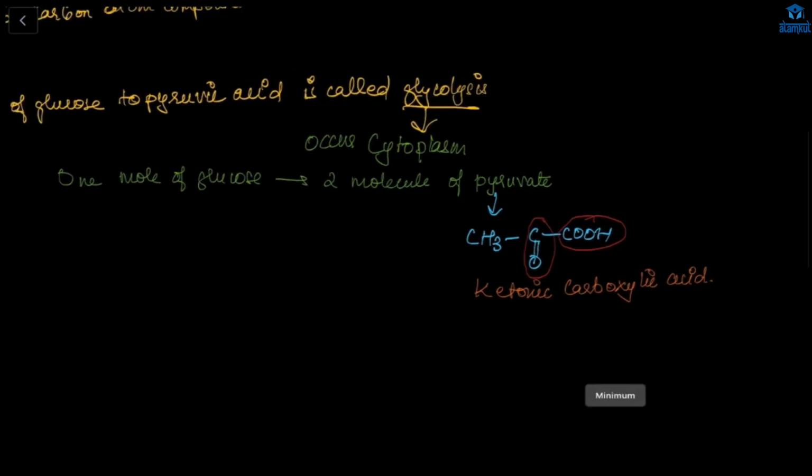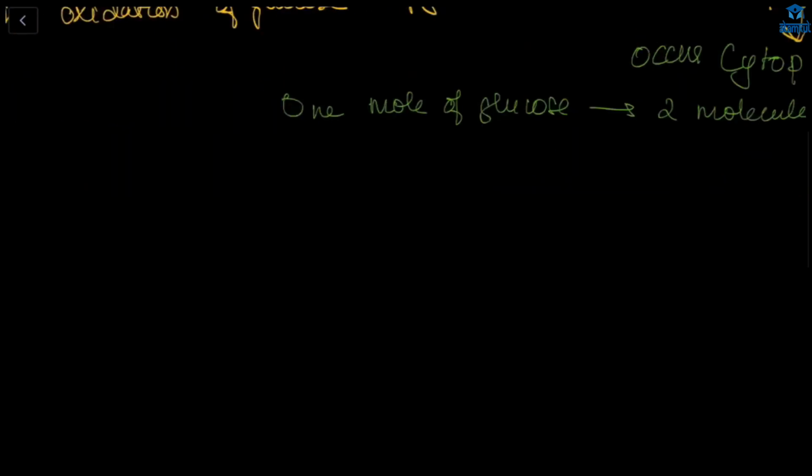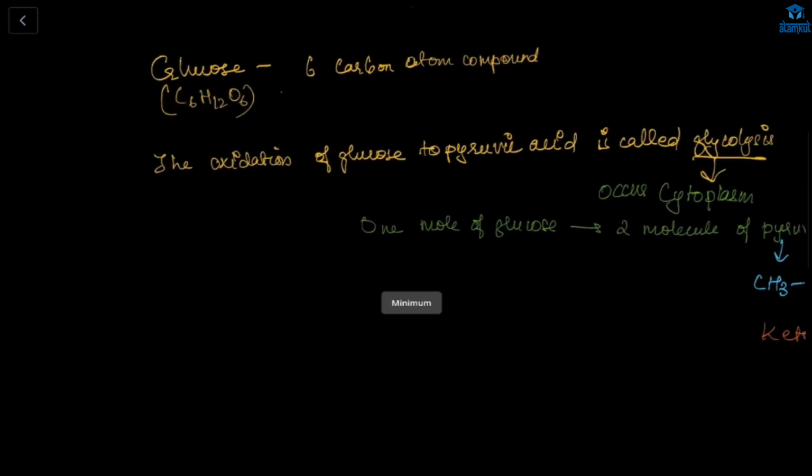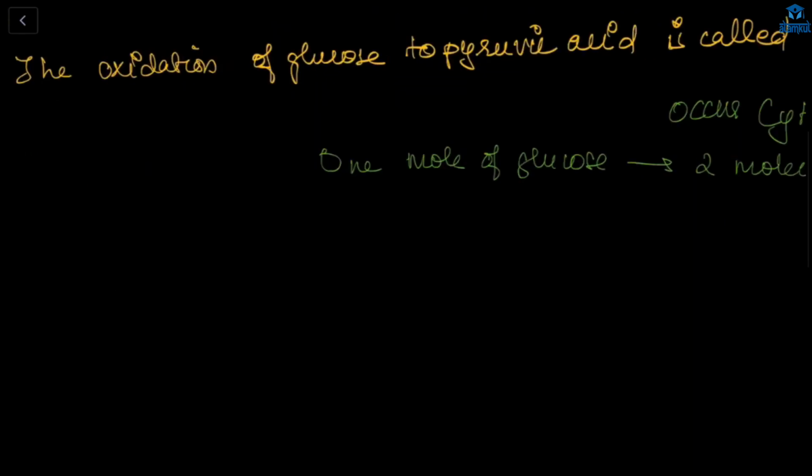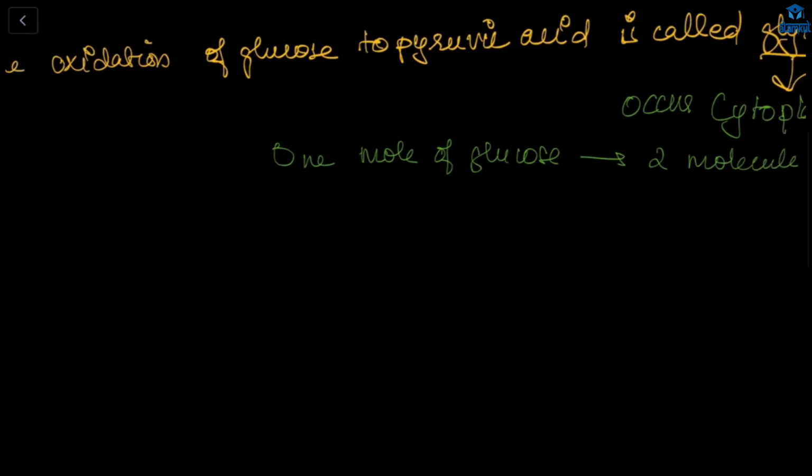So the first step in respiration is that glucose will be broken down into pyruvic acid. And this pyruvic acid, which is formed now, which way it will go will depend on the availability of oxygen.